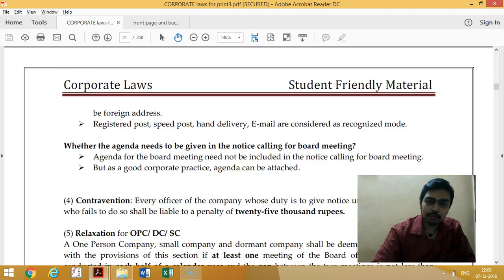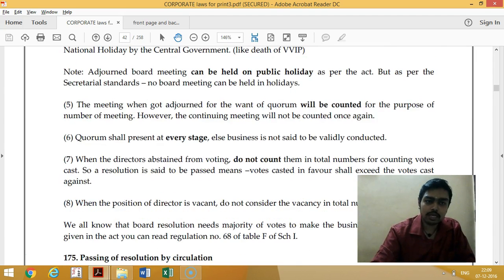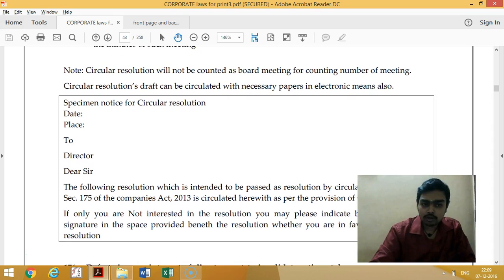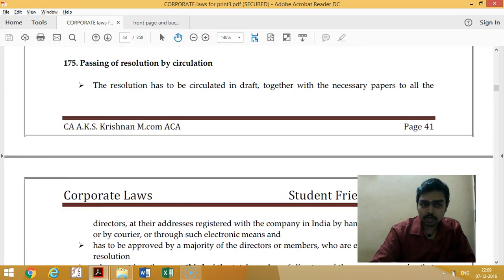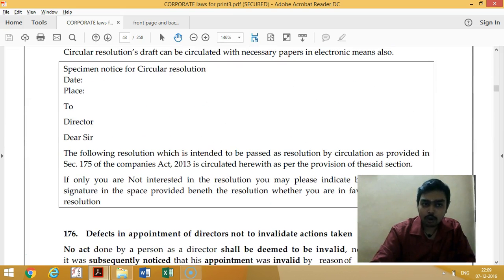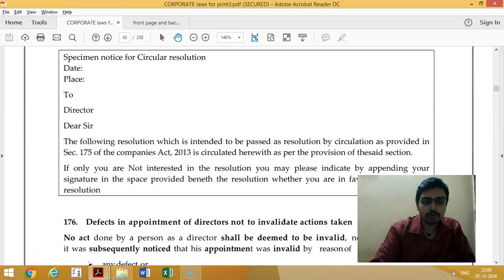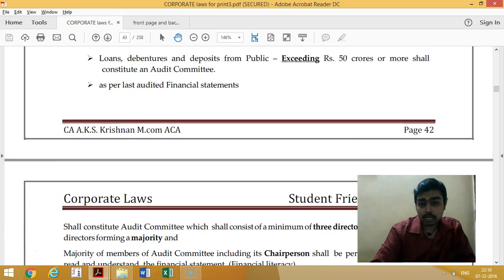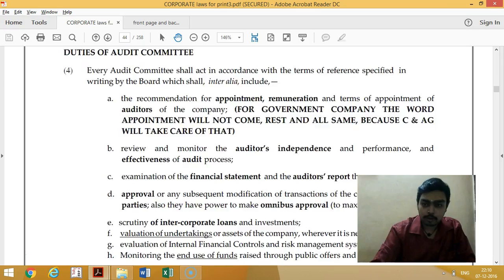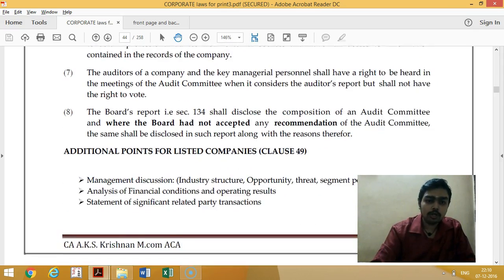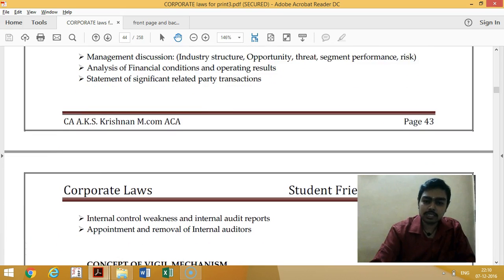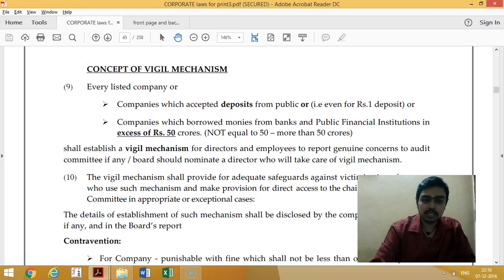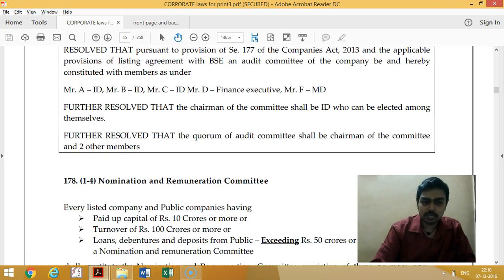Then the meetings chapter starts, the same way as our directors chapter. You can see here circular resolution. If you read section 175 on circular resolution, I have given a table on how to pass a circular resolution, which will be helpful for you to draft one, and which actually forms part of the e-governance chapter. So I don't want you to concentrate on e-governance as a separate chapter. Whenever there is a question, you can just read that section, because everything has been linked to some other section.